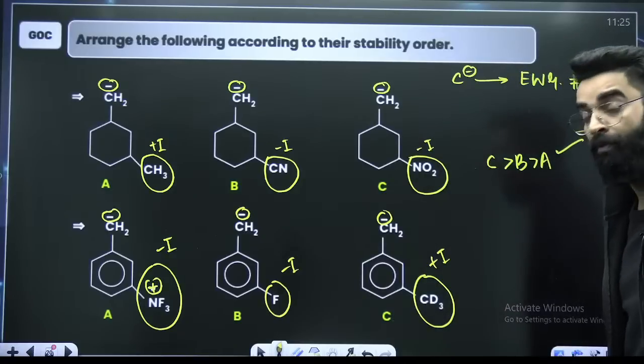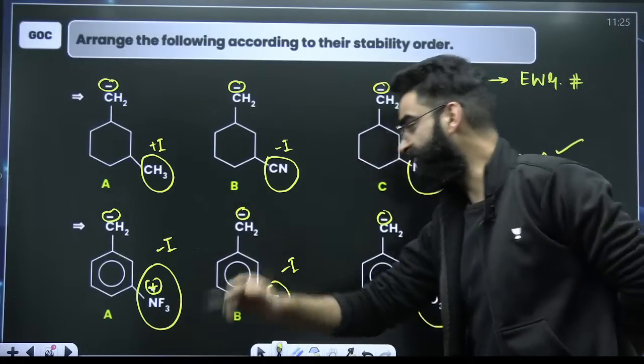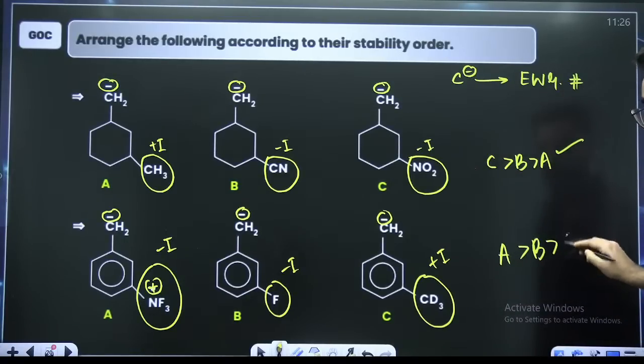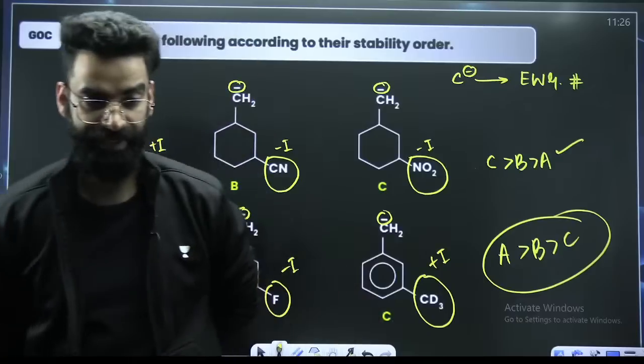Now, which one is more electron withdrawing? Is it going to be NF3 positive or F? NF3 positive is more electron withdrawing. So, A's stability will be maximum, followed by B. And at the end, it's going to be C.